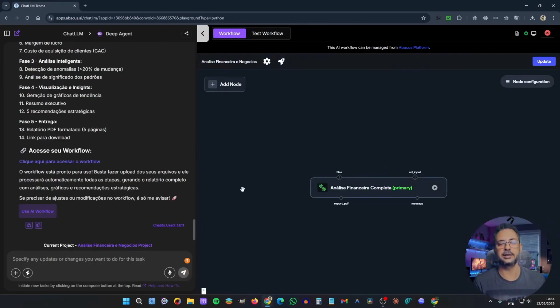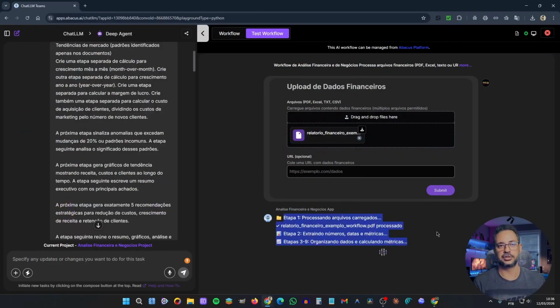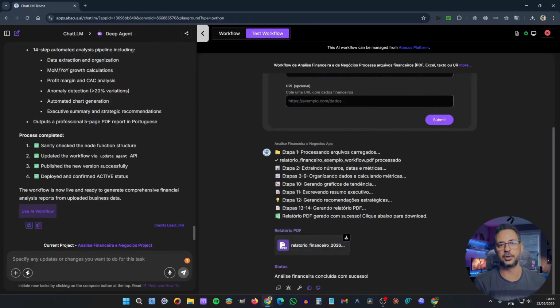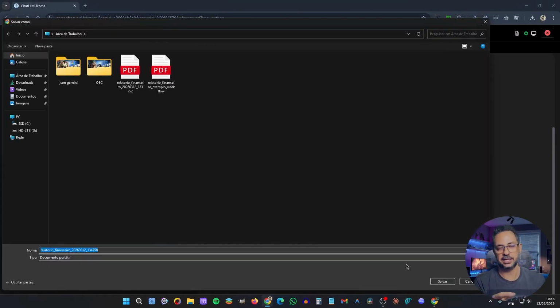Done, it's already finished here. I'll upload my file. Notice that it's running all the steps of my workflow here. So, I have step number 1, number 2, from 3 to 9, 10, 11, 12, and so on. All the steps will be executed here until it can give me the result. Done, it's finished. And as I requested, it generated a link here for me to download the PDF file. File downloaded. Let's see how it turned out.